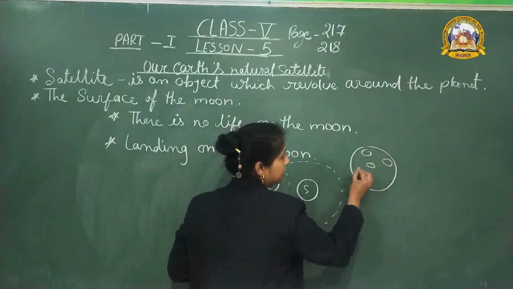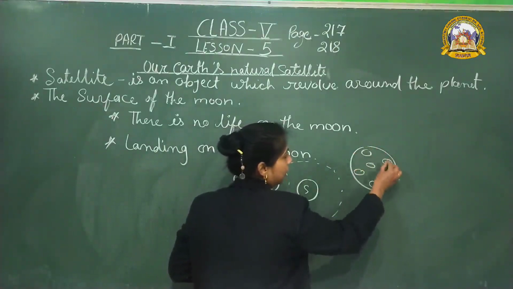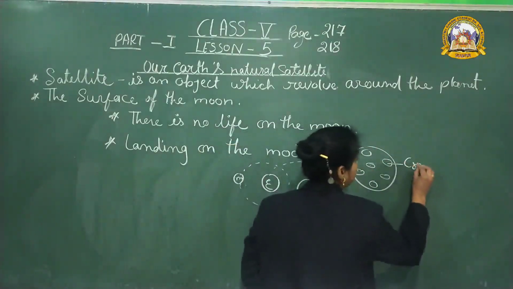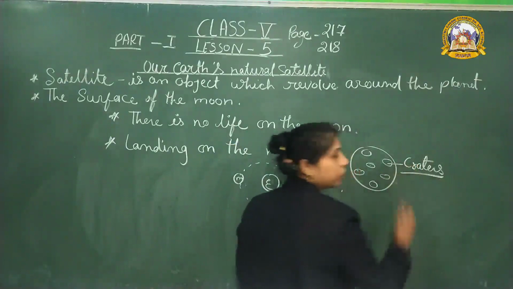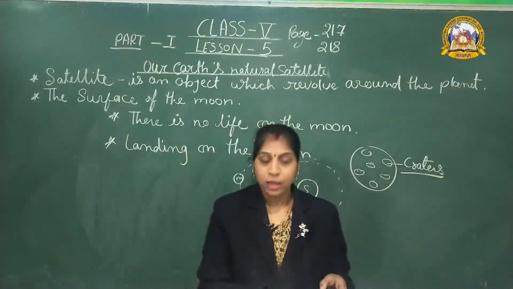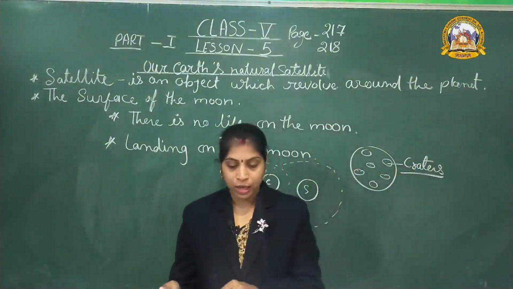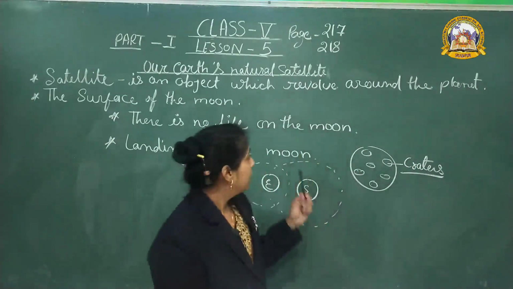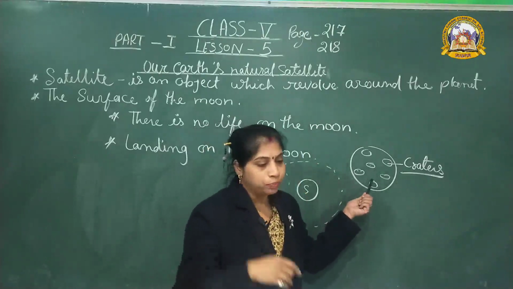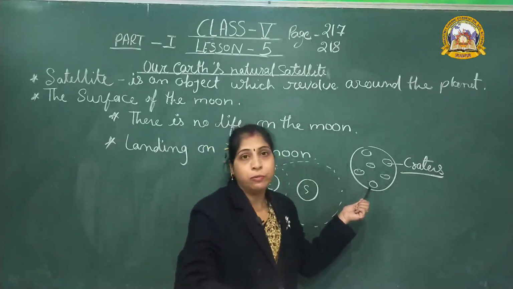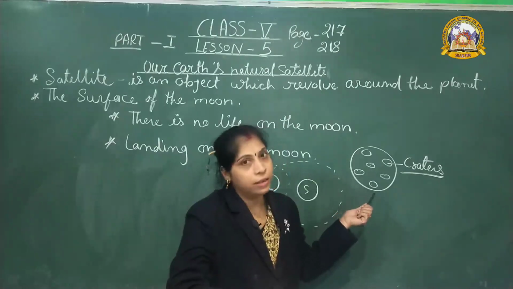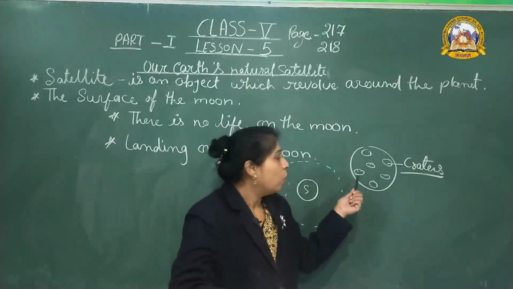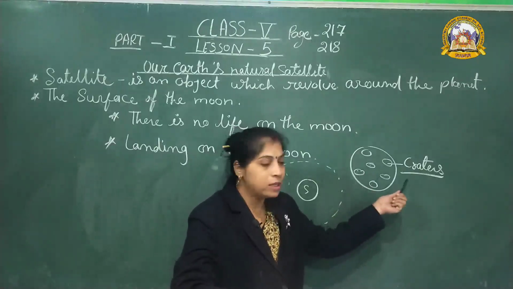These are the craters. Then everybody turn the page and come to 218. The moon is covered with dark grey dust. The dark grey dust is present on the moon's surface, and the hollow structures also present are known as craters.